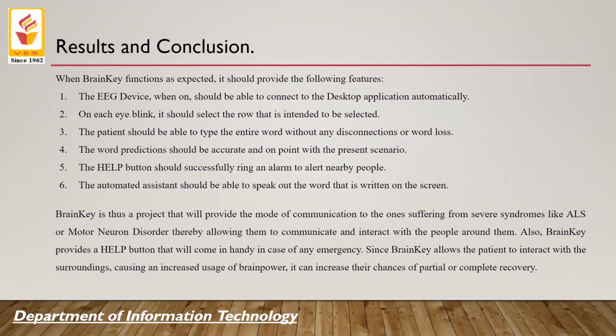All in all, BrainKey is a project that provides a mode of communication for those suffering from syndromes or problems which make them unable to speak. Also, BrainKey is developed on the idea of brain-computer interface, which has been researched. There are many projects that have been developed in this particular domain. So BrainKey gathers all the good points of those projects, adding a feature to each one of them, thereby making a product which is usable, easy to understand, easy to learn, and does not require any technical assistant at any point.